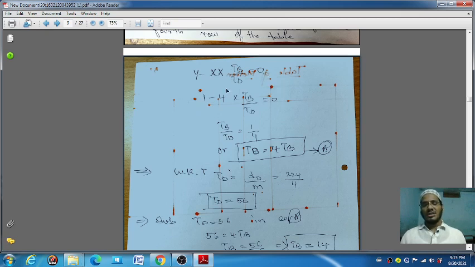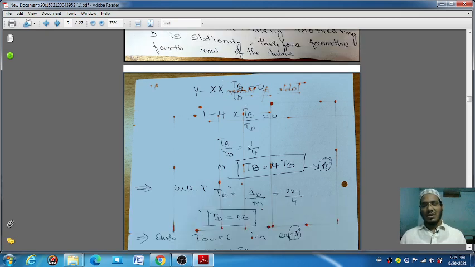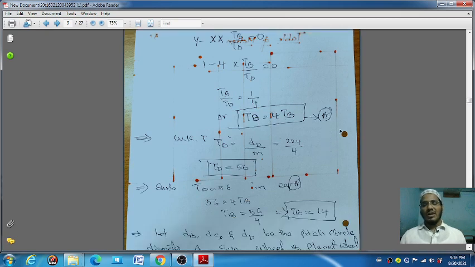Stationary means just substitute the value of x and y. Here you are getting the value of x and y, then you will get the ratio TB by TD. Then take it in terms of TD, make it equation 1. And you know very well the formula of number of teeth is always pitch circle diameter by module, that is, teeth equals pitch circle diameter by the module.